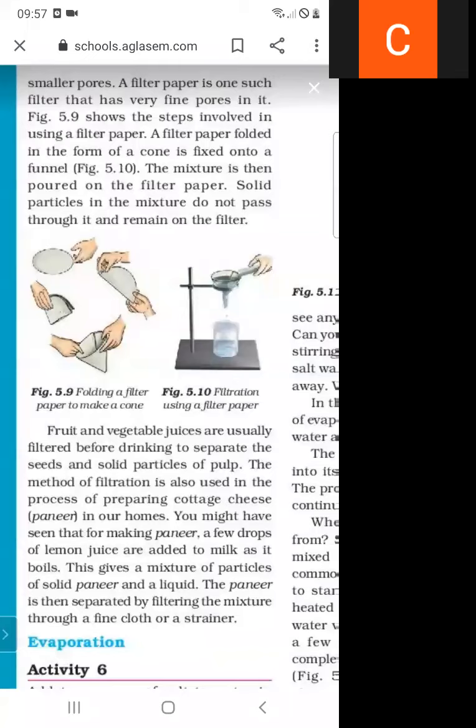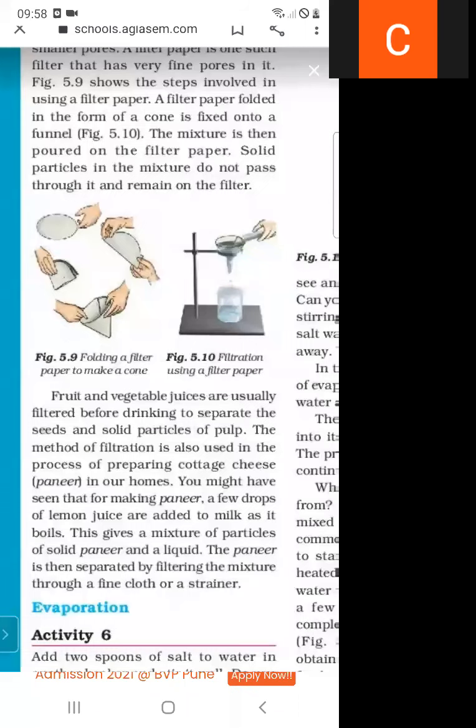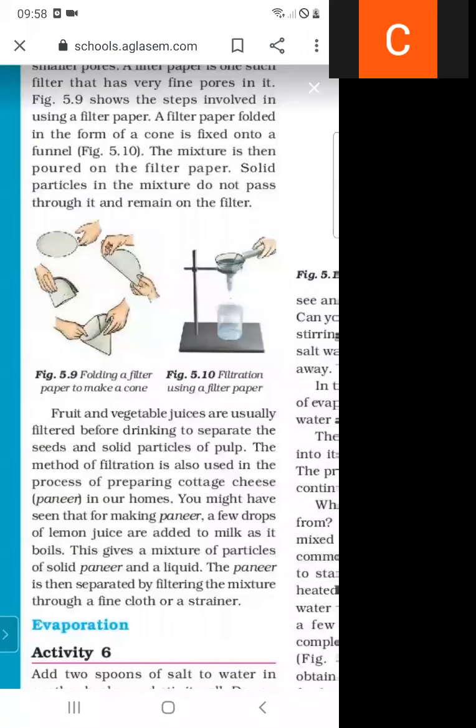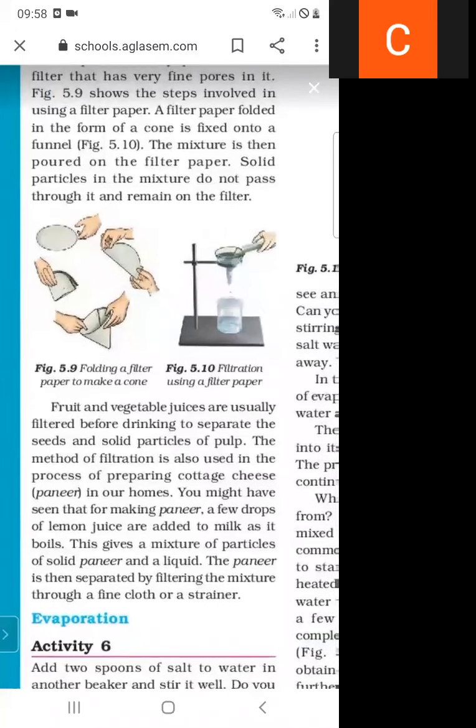In figure 5.9, the filtering process is shown. When we take a filter paper and make a cone out of it, we can separate the mixture with the help of the filtration process. We put the muddy water into this filtering cone, and then the water remains in the beaker, and the impurities are left in the cone.